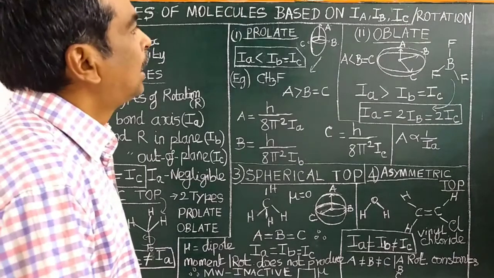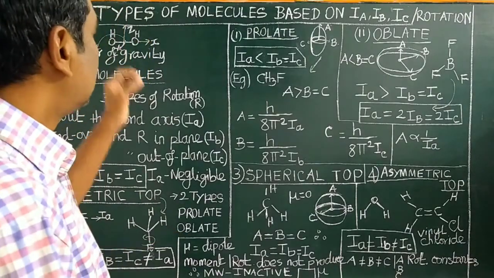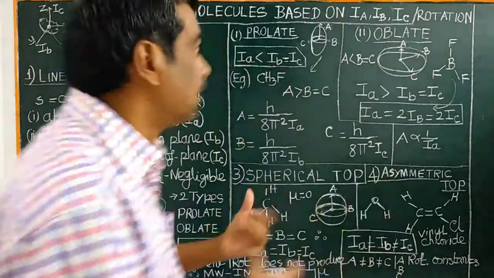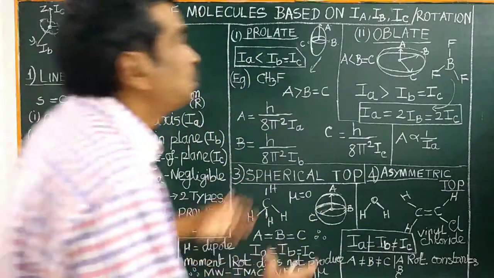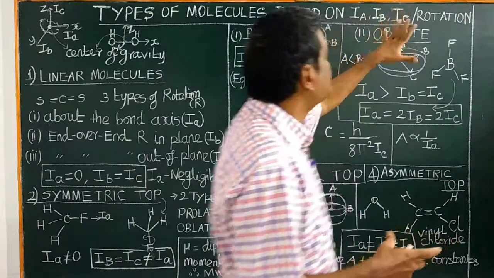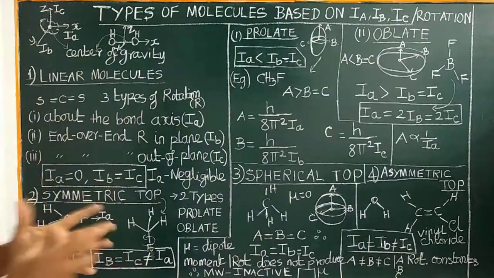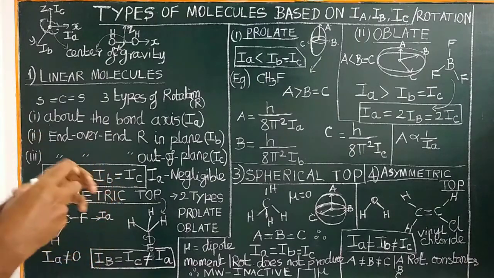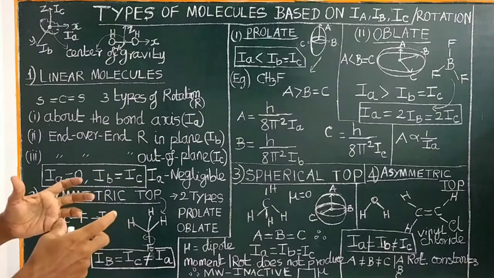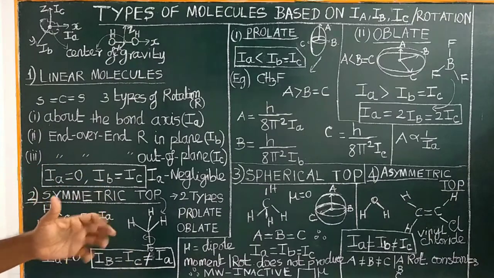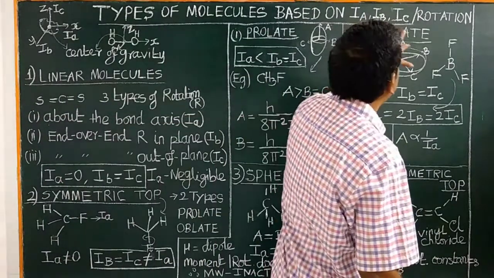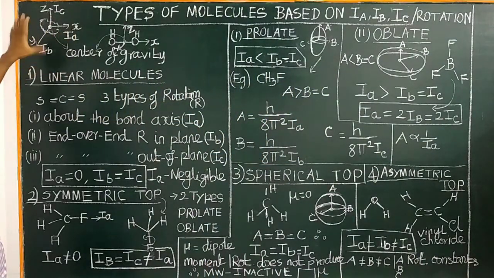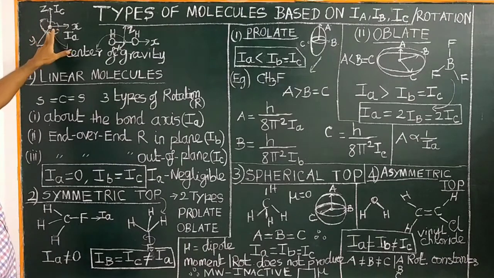Good morning. Let us study today types of molecules based on rotational behavior or principal moments of inertia IA, IB, IC. For every molecule there will be rotation. So depending upon the shape, it will have different rotational or different principal moments of inertia. Let us consider a three-dimensional object.